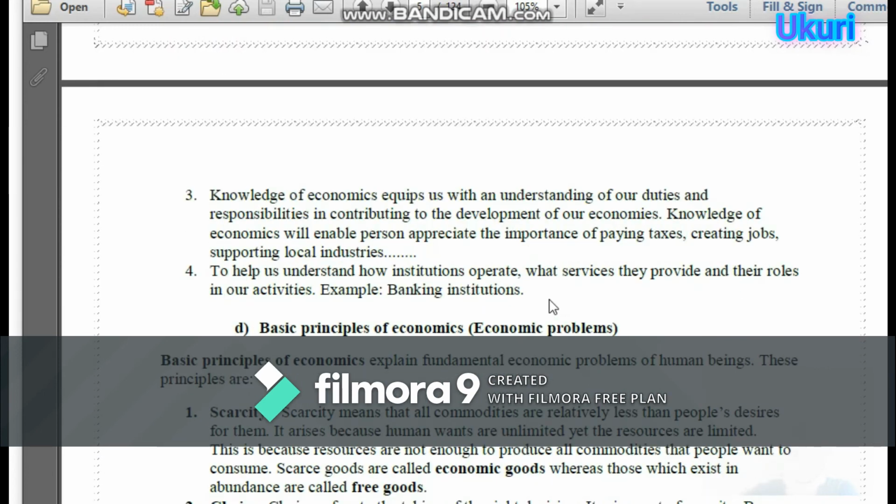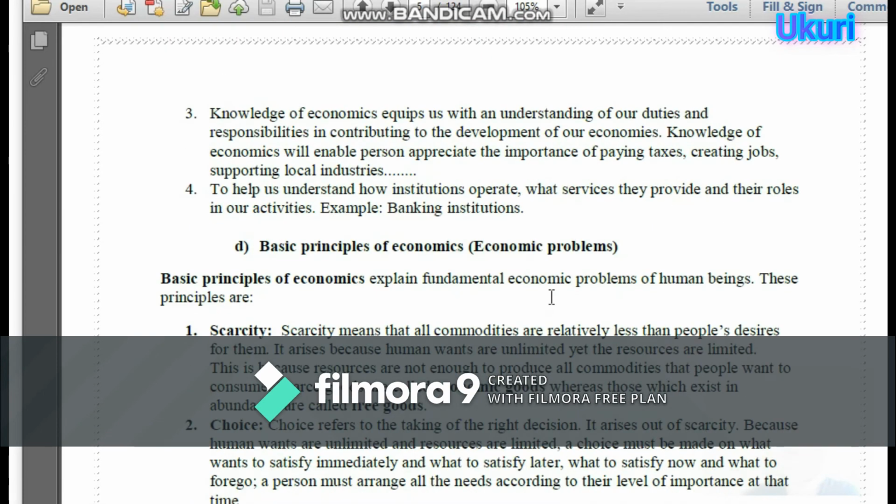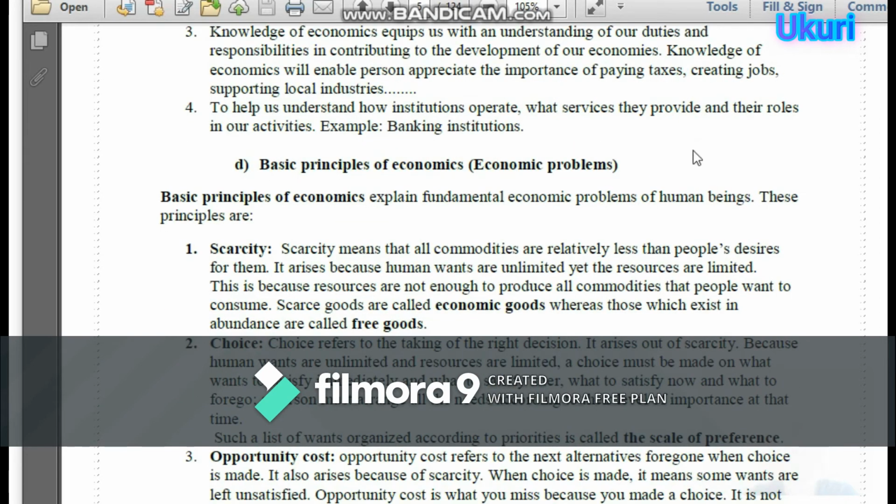So number 3, knowledge of economics equips us with understanding of our duties and responsibilities in contributing to the development of our economies. Knowledge of economics will enable persons to appreciate the importance of paying taxes, creating jobs, supporting local industries. Number 4, to help us to understand how institutions operate, like a bank and so on, what services they provide and their roles in our activities, for instance, banking institutions.